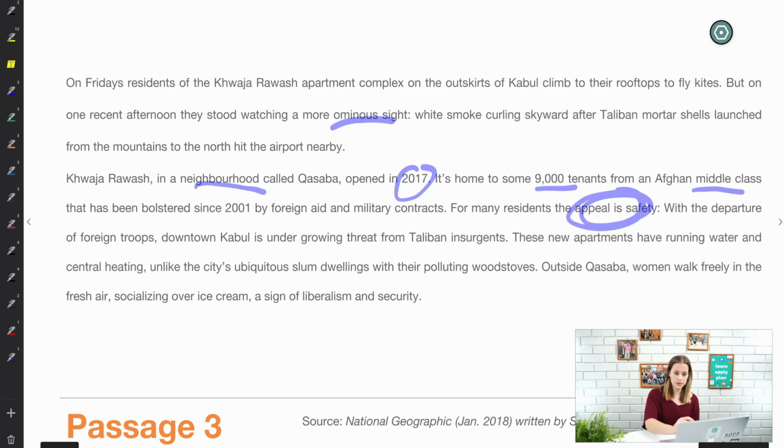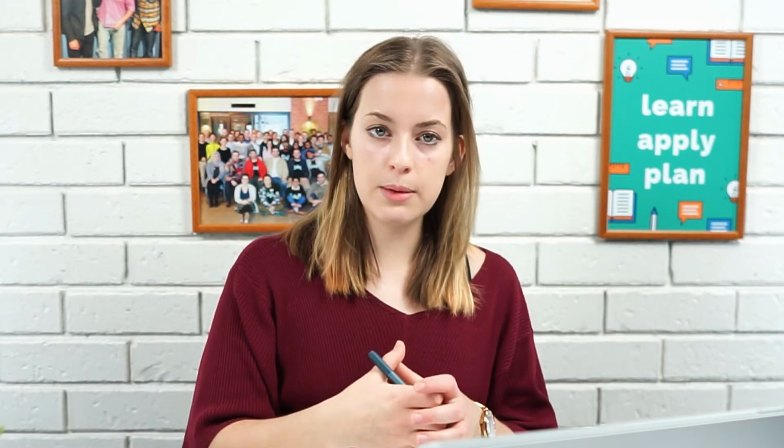Okay, so once the foreign troops left, the surrounding region has again become under threat from the Taliban insurgents. So it kind of was safe, but now it's becoming unsafe again. But in this little apartment complex, it's kind of sealed off. Everything's a bit nicer, you know, there's running water, there's central heating, and they feel safe. You know, women are able to walk around in the fresh air, socializing, feeling pretty at home, pretty comfortable. Okay, so we're comparing this little neighborhood to the surrounding regions and thinking about how things have changed in both areas in relation to these military movements.